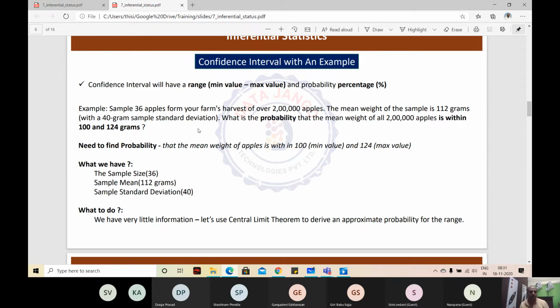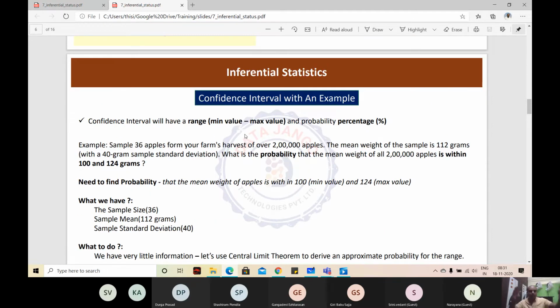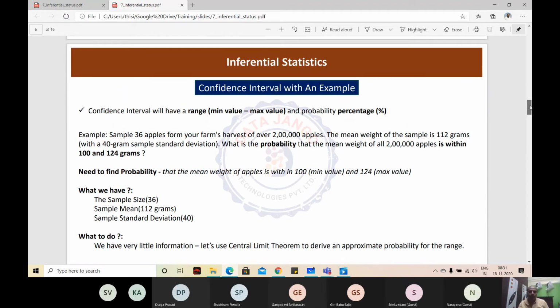Have you ever observed that? They'll say a range, 10,000 to 20,000 votes majority, and we are 95% confident. Have you ever seen that in the newspapers? So that range, 10,000 to 20,000, is the confidence interval, and the 95% is the confidence score.